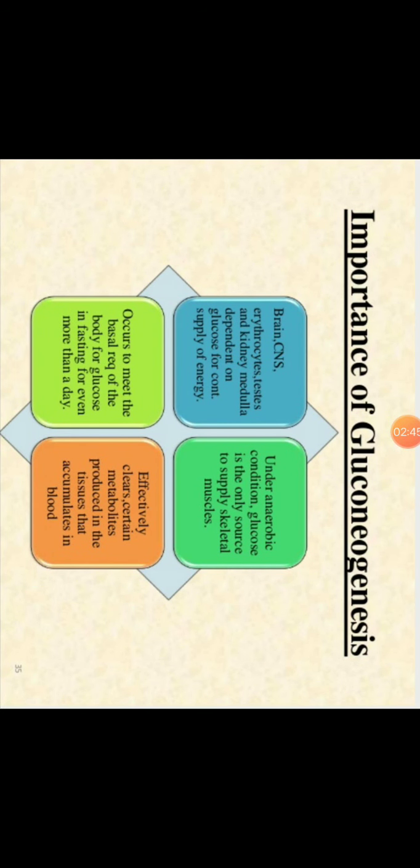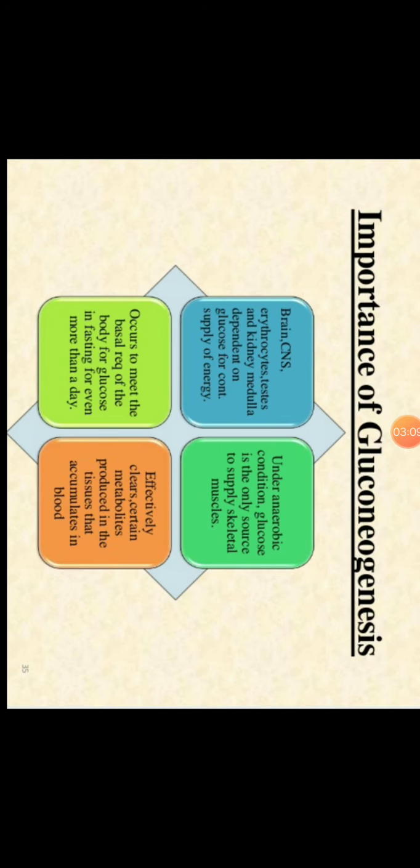What is the importance, or why does our body need gluconeogenesis? We'll see one by one. In the brain and central nervous system, then RBCs, testes and kidney medulla, they are totally dependent upon glucose for the supply of energy.